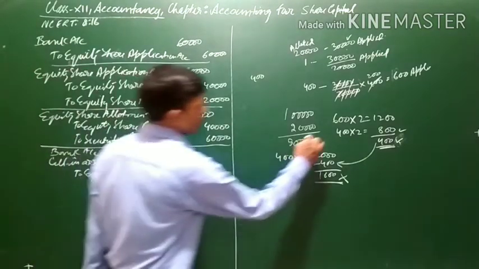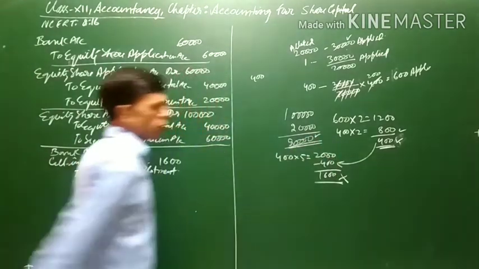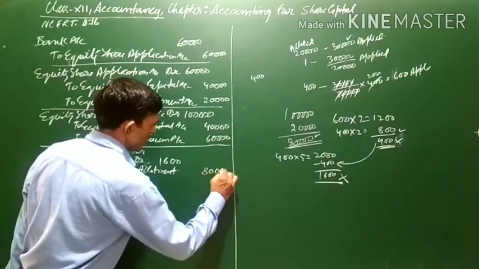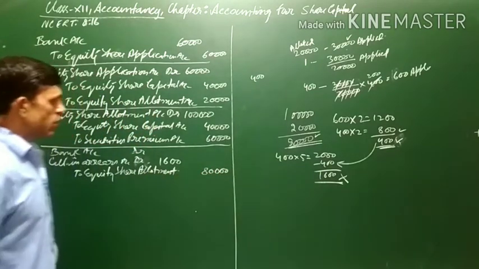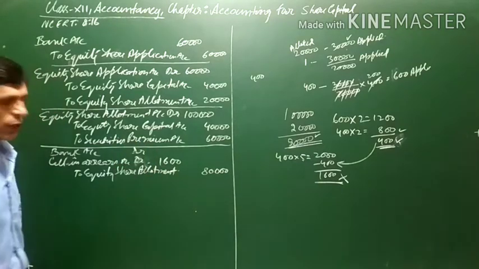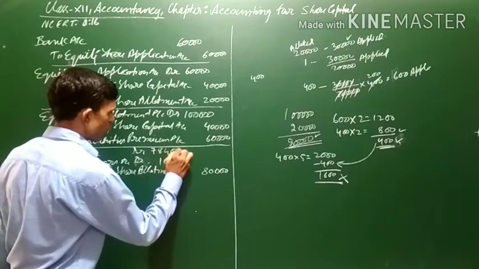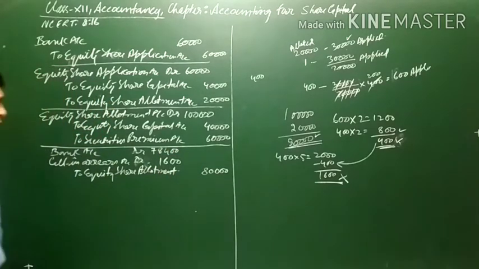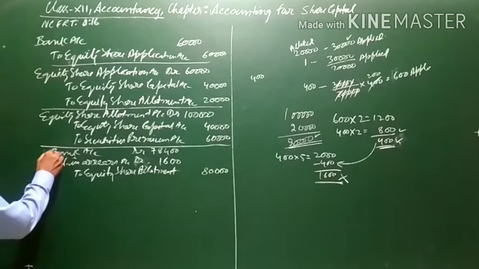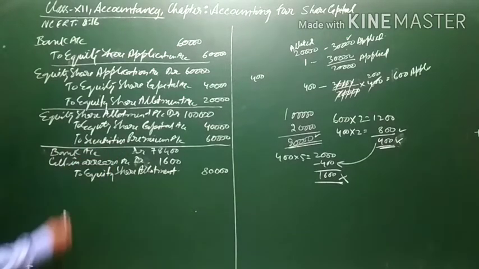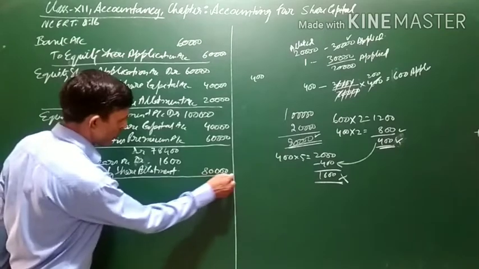So now, as we have calculated, the amount due on allotment is 80,000, so the equity share allotment account will be credited with 80,000. Out of this, 1,600 has not been paid. So what is the remaining amount? 78,400. This is the amount which was received at the time of allotment, because only 1,600 was not paid by Mohit.